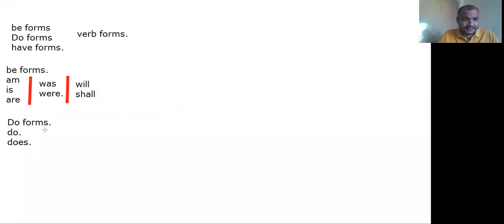In the past tense, did. In the future simple, will do or shall do. Will or shall, the same concept. The same concept will be here also.